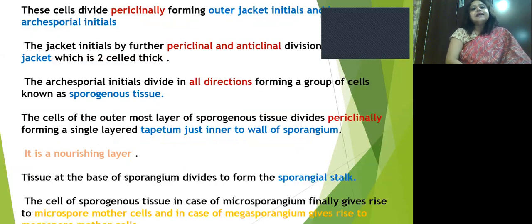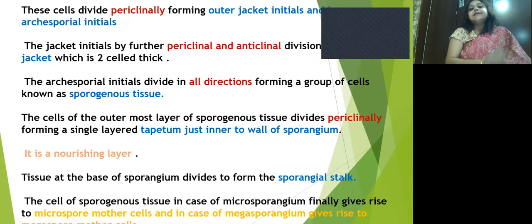These sporangial initial cells divide periclinally, forming the outer jacket initials and inner archesporial initials.